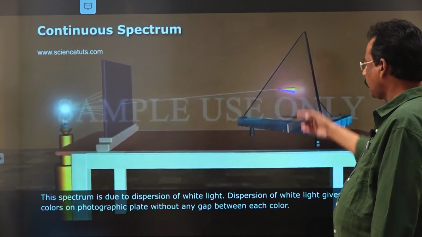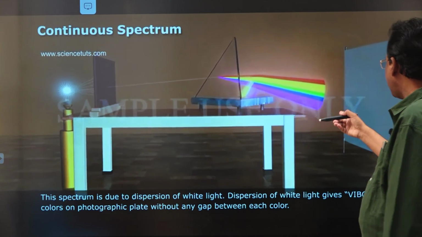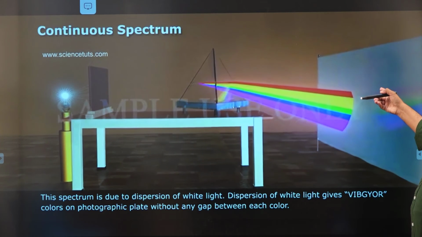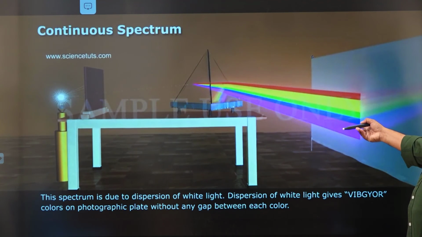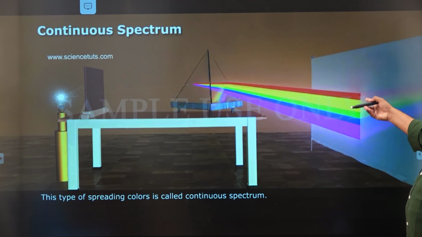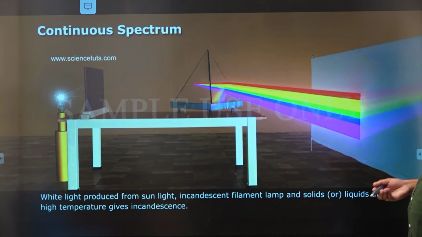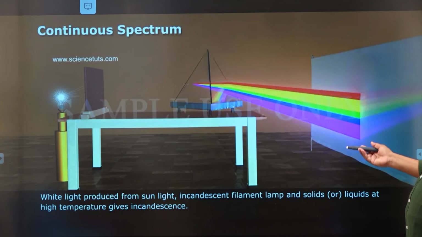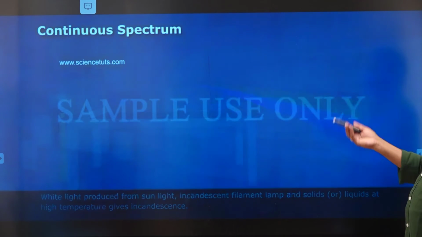White light is allowed to pass through a prism and it is received on a photographic film. From violet to red, violet color shows more bending when compared with red color, because for violet color lambda is less. Sunlight, incandescent light, and solids or liquids at high temperature produce white light.